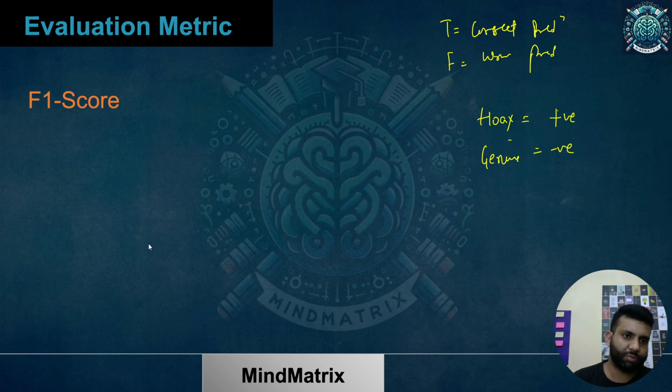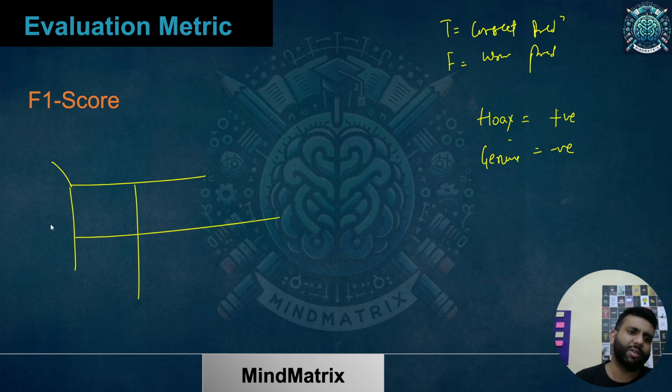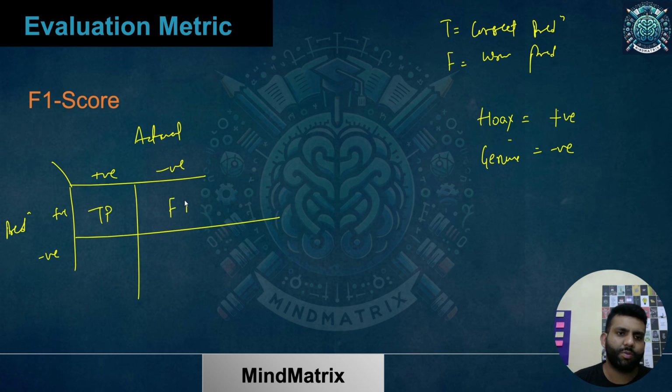Let me create a confusion matrix again, and we'll realize it over here. Let me write prediction over here and actual over here. So positive, negative, positive, negative: this is TP, and this is false positive, false negative, and true negative.